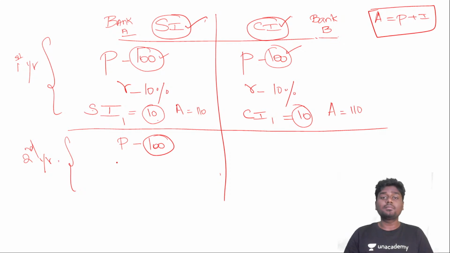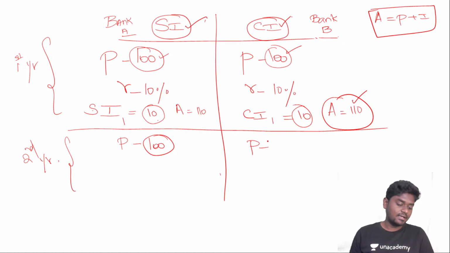So what you need to ultimately remember when it comes to a simple interest question, the principal will be the same for every year. It will be stable. It will not change. But when it comes to compound interest, the principal is nothing but the amount of the previous year. Very simple as that, guys.